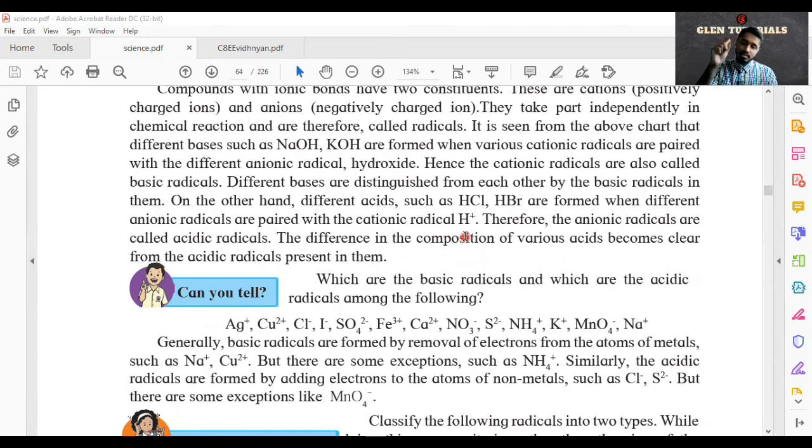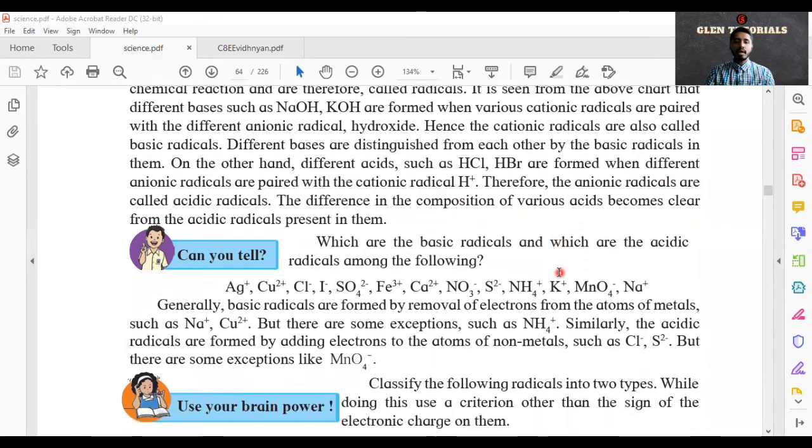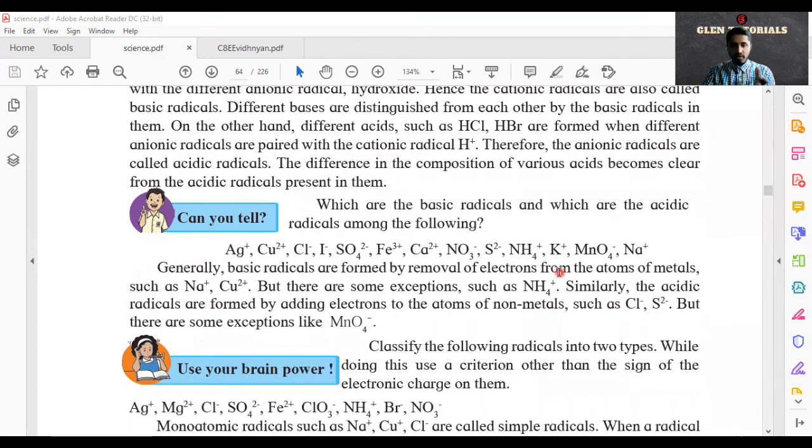Now H plus positive radical, okay, that is cation. Therefore, the anionic radicals are called acidic radicals. The difference in the composition of various acids becomes clear from the acidic radicals present in them. Now, if you see, there are examples given to you. There are acidic and basic radicals, Ag plus.